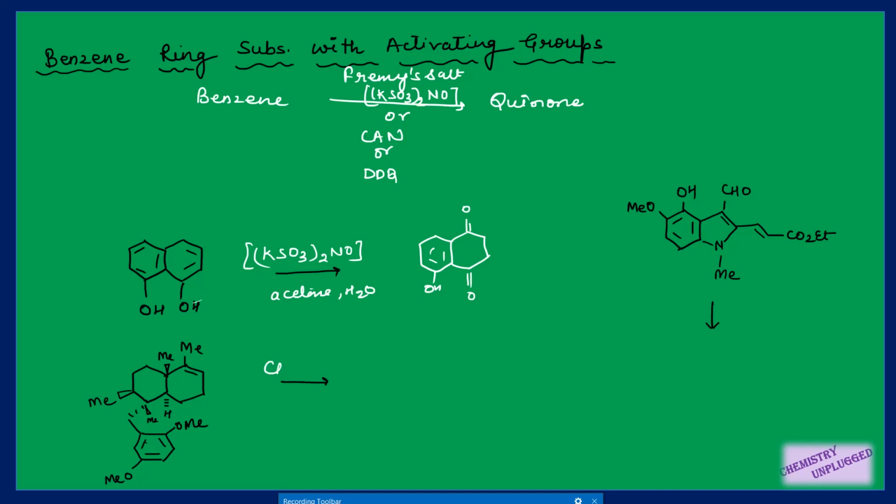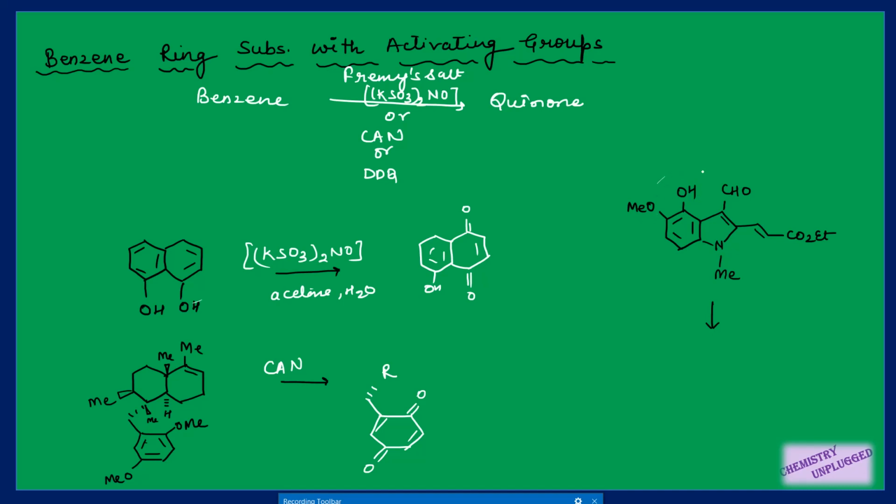And suppose I am using CAN here, ceric ammonium nitrate. So this part will remain untouched, it will remain as such. These two methoxy groups will be removed and the quinone ring will attach here. So I will not draw this part, suppose it is R, and this ring will be converted into quinone ring, right? And similarly in this case I have two activating groups, methoxy group and OH.